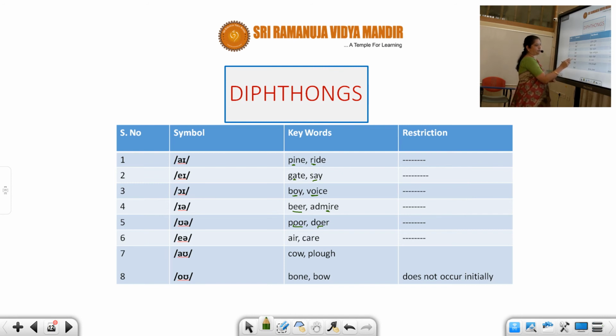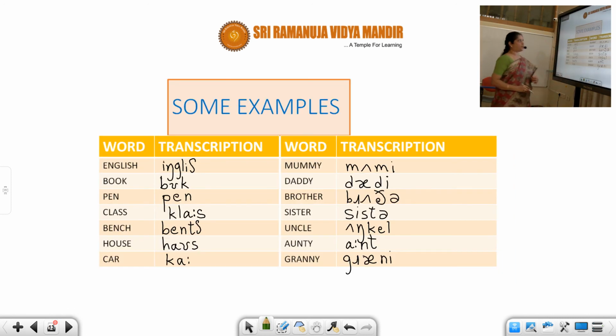Here you can see air, care. You don't pronounce R here. Here, ow, cow, plow. O, bone, bow, to bend. Bone, the bone in your body. So here you have the diphthongs.